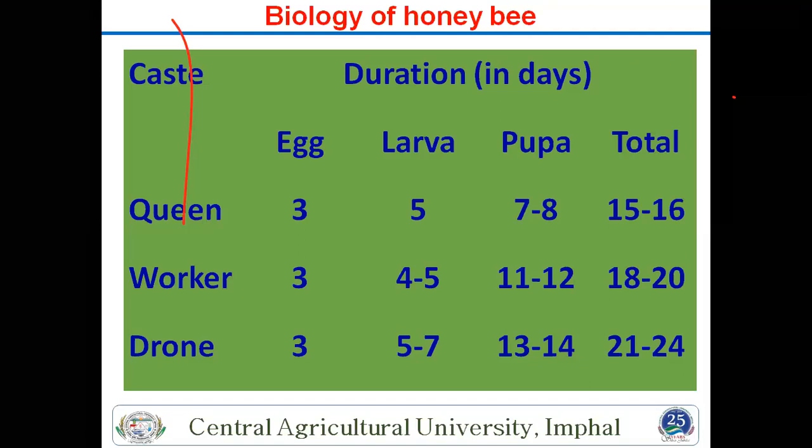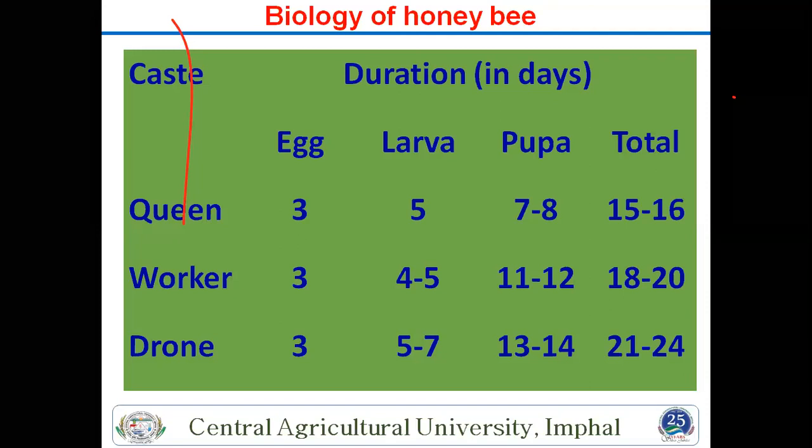This is not a clear-cut difference, only a small one. In the pupal stage, the queen has the shortest, 7 to 8 days, the worker 11 to 12 days, and the drone takes the longest for pupation, 13 to 14 days. In total, egg, larva and pupa require 15 to 16 days for the queen, 18 to 20 days for the worker, and 21 to 24 days for the drone. That is only egg, larva and pupa, not adult. The adult life cycle is different.